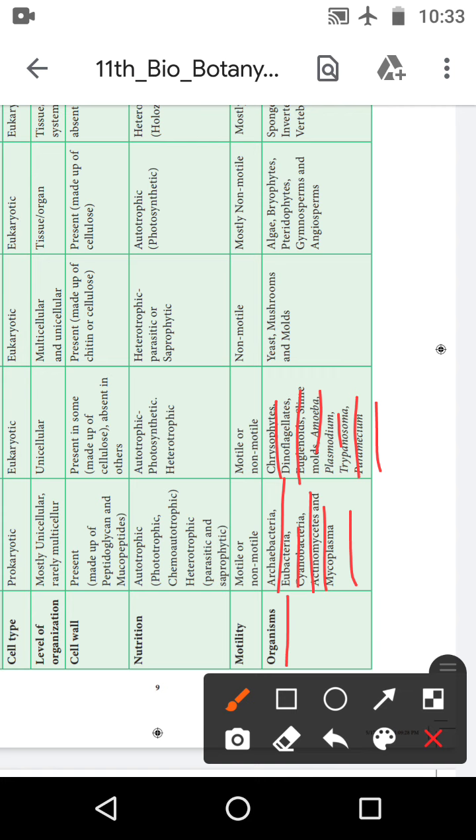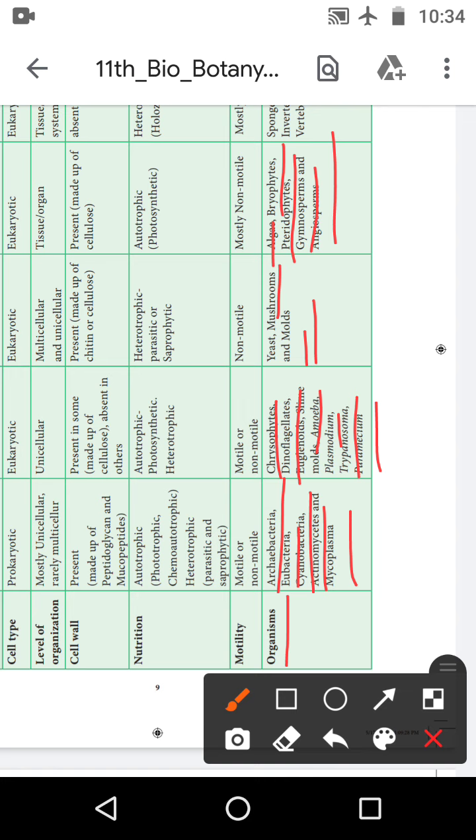Then fungi: yeast, mushroom and molds, some bread molds. These are examples of the fungi. Then Plantae: algae, bryophytes, pteridophytes, gymnosperms and angiosperms. Already you know, it is a study about the plants.